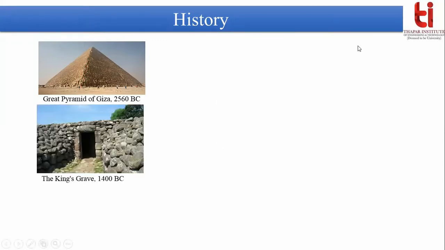Let's take another example. Here the example is the king's grave, built in 1400 BC. Here you can see some stones placed vertically, and on top of them a horizontal rock is placed.